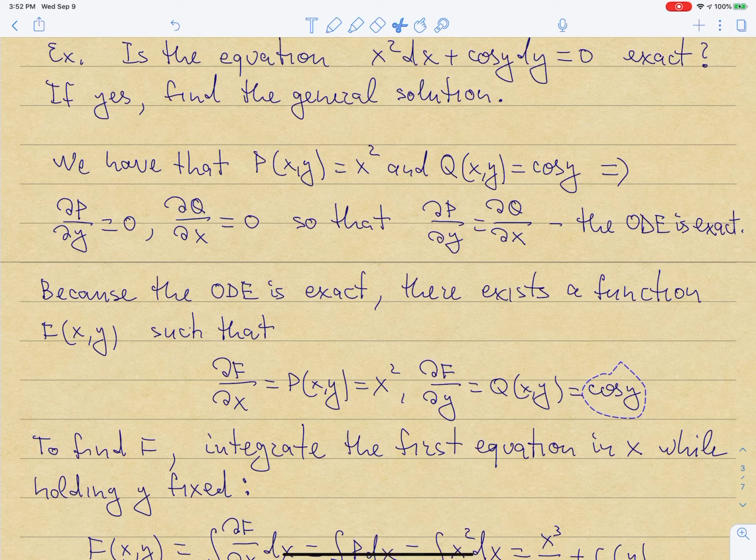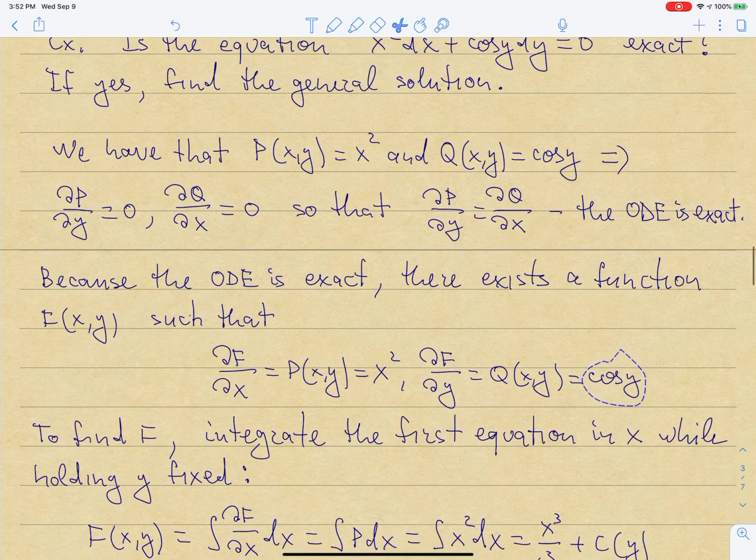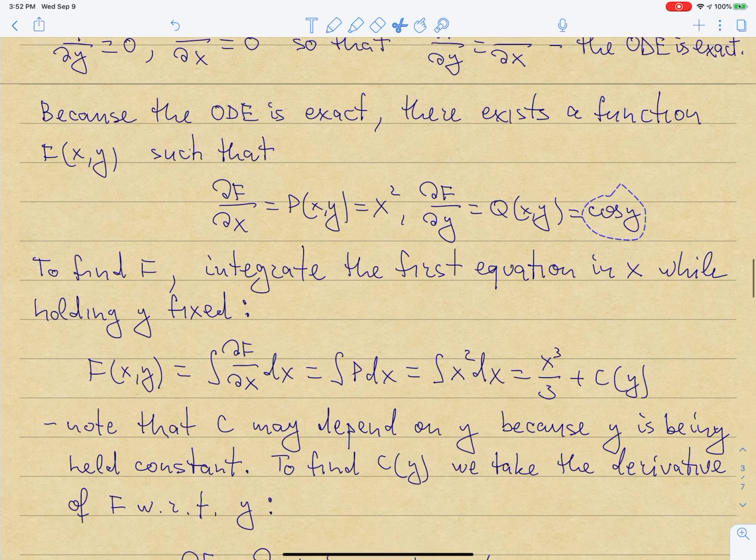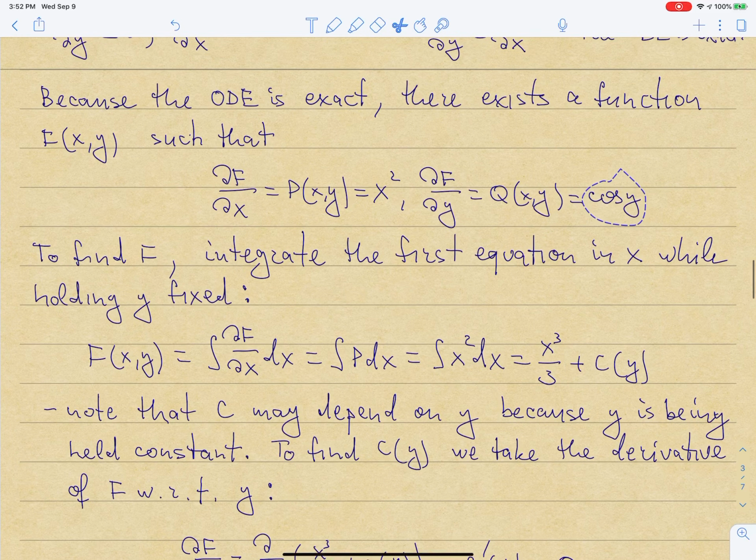Well, so if I know the derivative of something, then how do I recover that something? I need to integrate. So for instance, I know that the partial of F with respect to x is x squared. So if I fix y and I take the derivative of capital F with respect to x, I get x squared. How will I undo it? I still hold y fixed, and I will integrate x squared with respect to x.